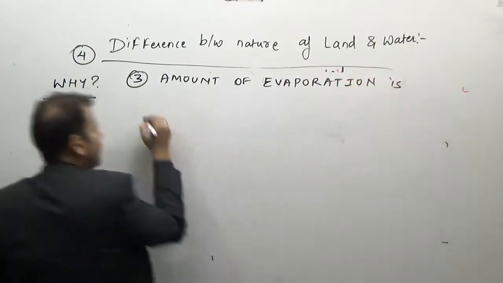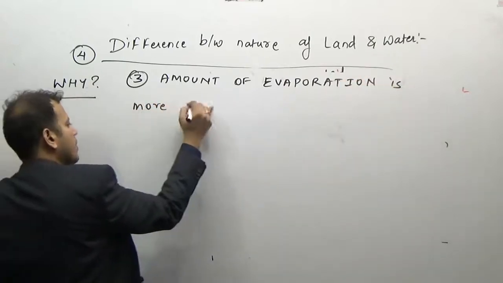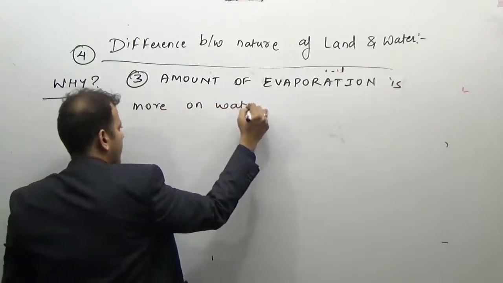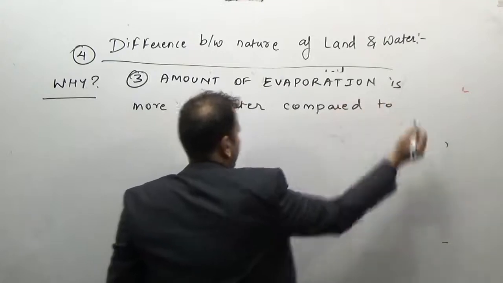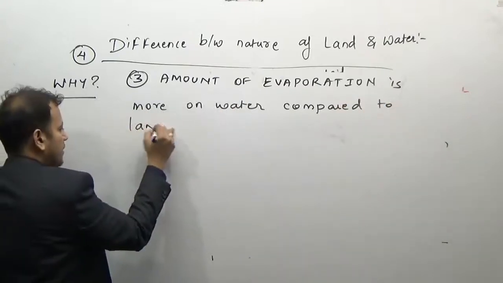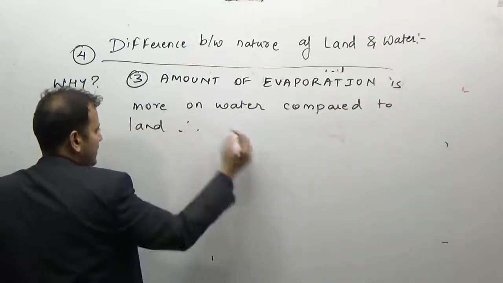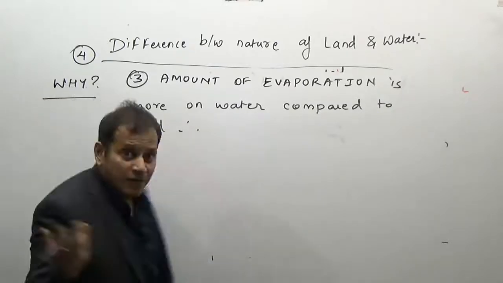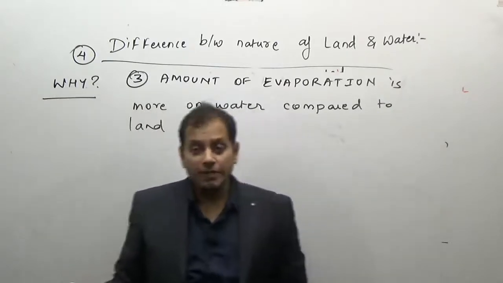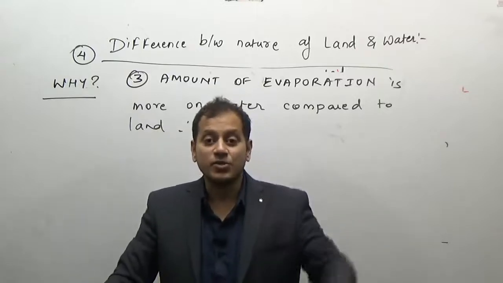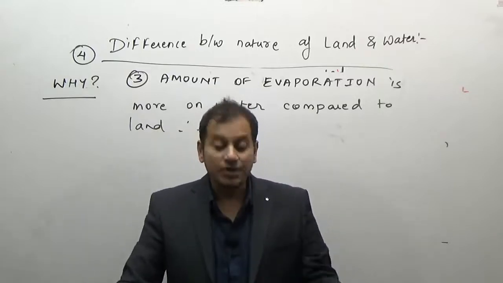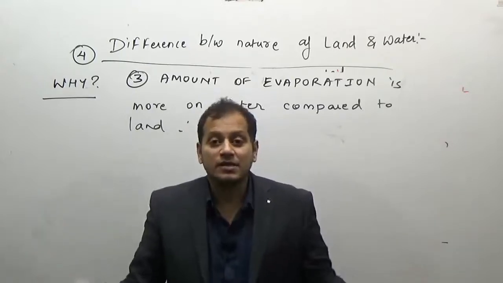Is more on water compared to land. Therefore, heat is utilized. What happens when there is more evaporation? When there is more evaporation, heat is utilized, and this utilization of heat results in the formation of clouds, and thus there is less insolation.